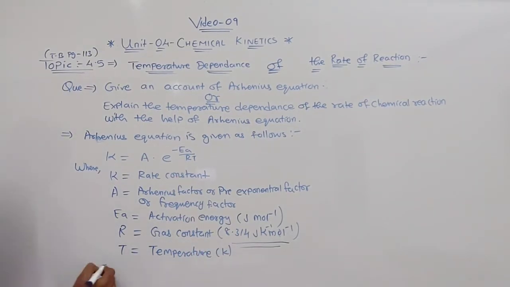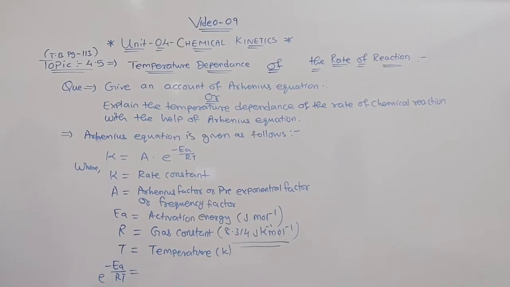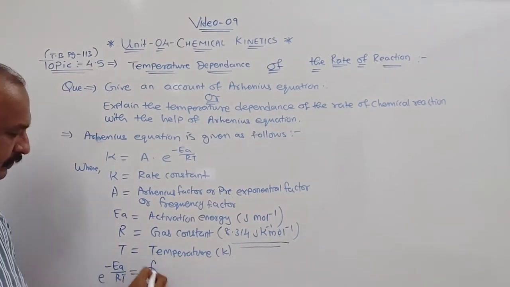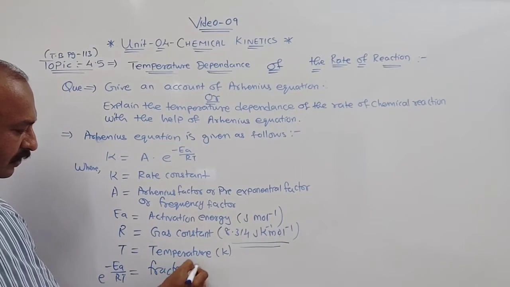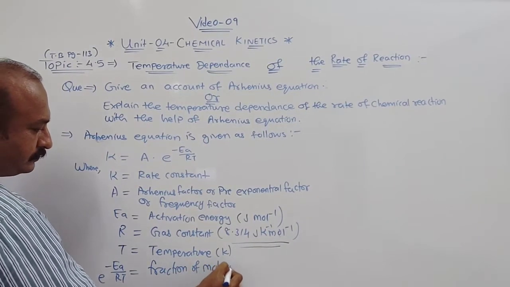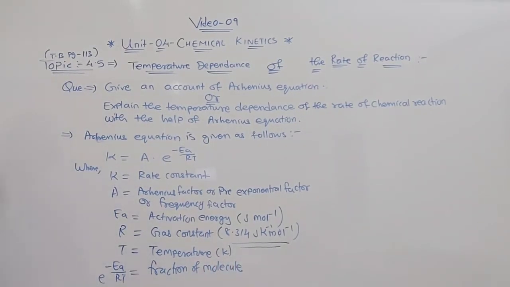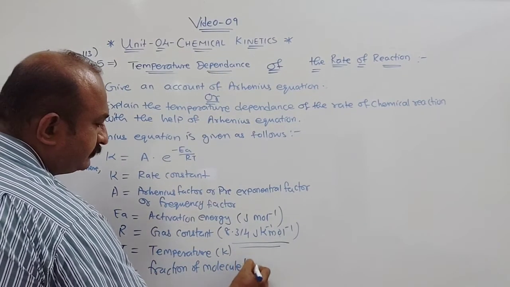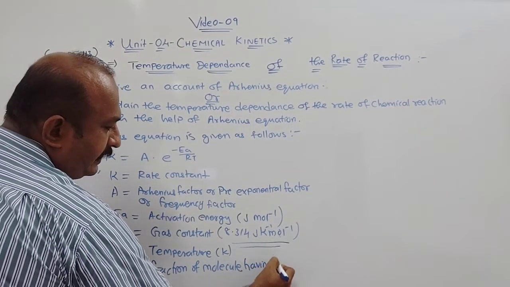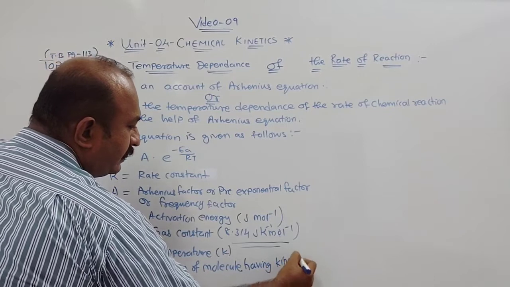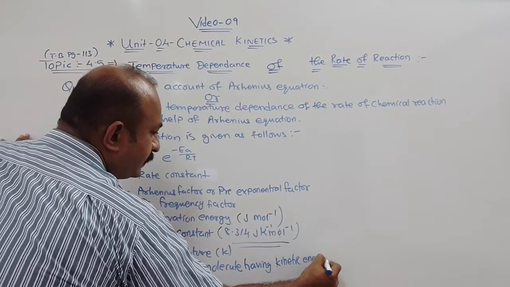Then e raised to minus Ea by RT is the fraction of molecules having kinetic energy.